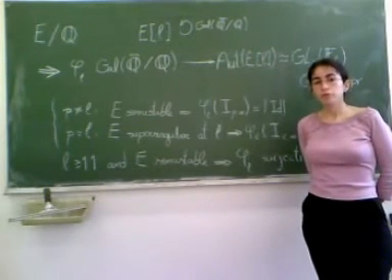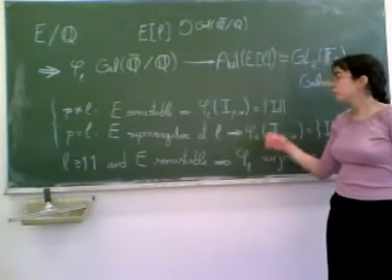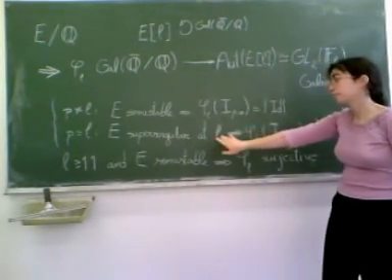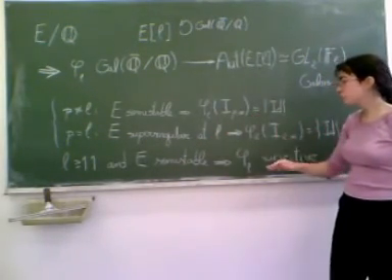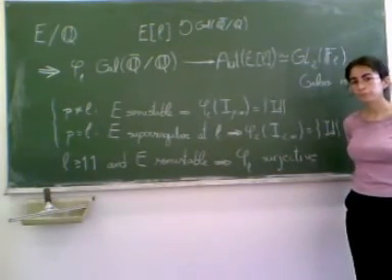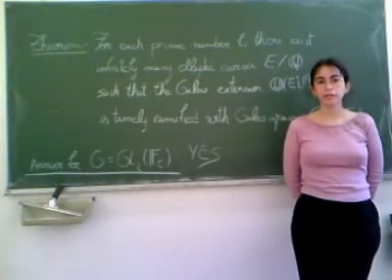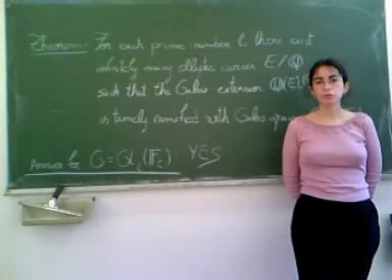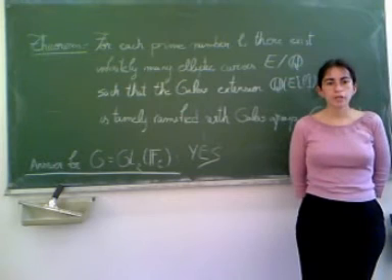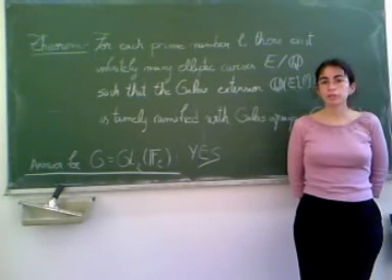In order to ensure this, we will take an elliptic curve which is semi-stable and also has supersingular reduction at l. Moreover, we have to ensure that the representation is surjective. For each prime number l, we give an explicit construction of infinitely many elliptic curves satisfying the conditions that I have just described. In this way, we prove that the group GL2(F_l) occurs as Galois group over Q with Tame ramification.